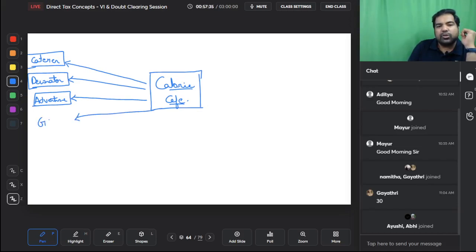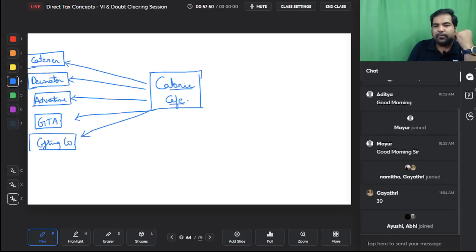They've engaged a goods transport agency, and again contract given to them to transport all the goods to the Calorie Cafe, all these decoration items, catering items, etc. And they've asked a gifting company to make a diary with Calorie Cafe embossed on it, and it's a very personalized diary. So they have given the specification also, what they want, and they've also given the material. So basically they've given a works contract to these people.